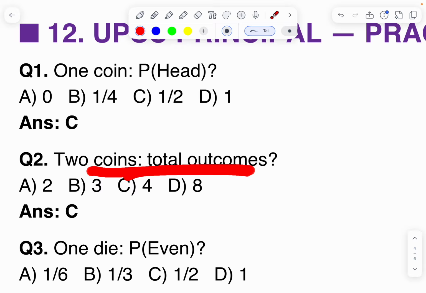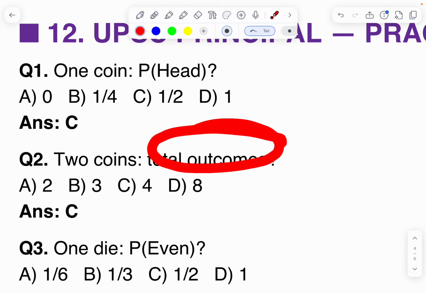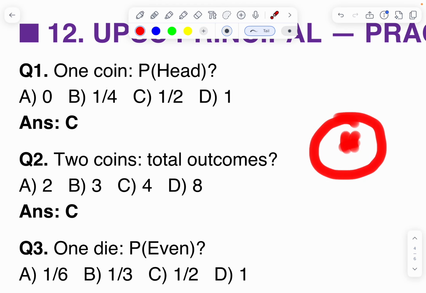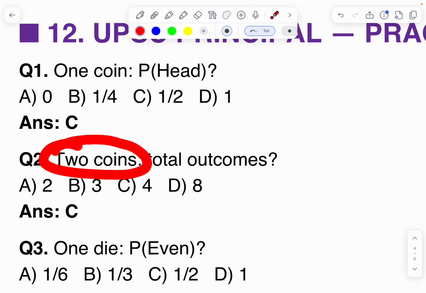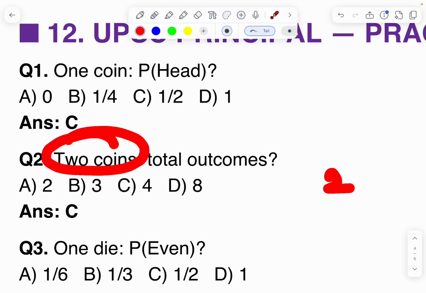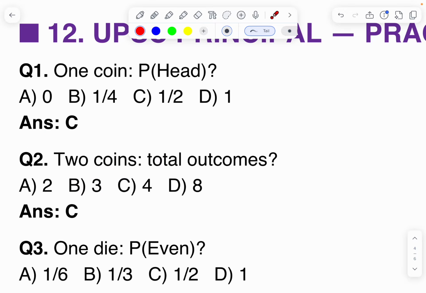When 2 coins are tossed, what is the total outcomes? What is the formula? 2 power n. If you don't remember the formula, here is a simple technique. In a coin, how many faces are there? Head and tail. When we toss 2 coins, 2 square, 4. When we toss 3 coins, 2 cube. When we toss 5 coins, 2 power 5. This is simple.